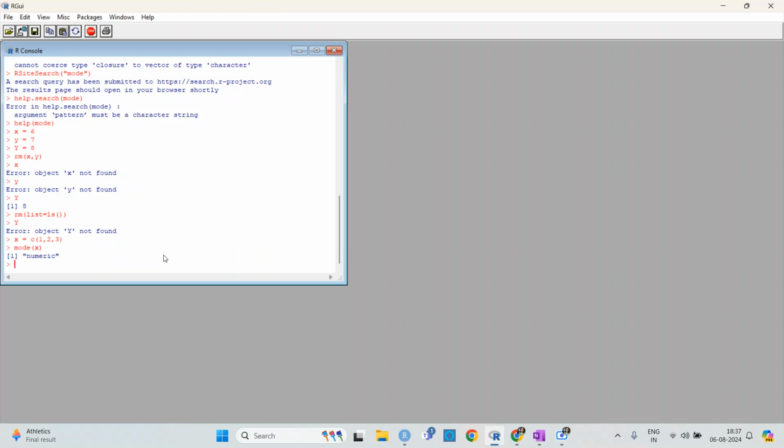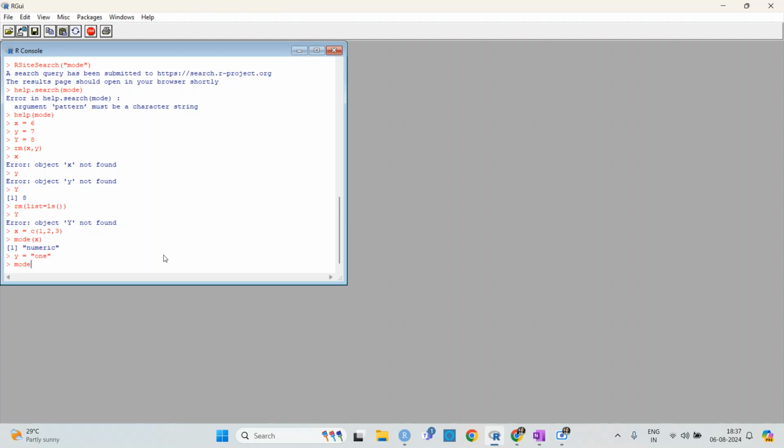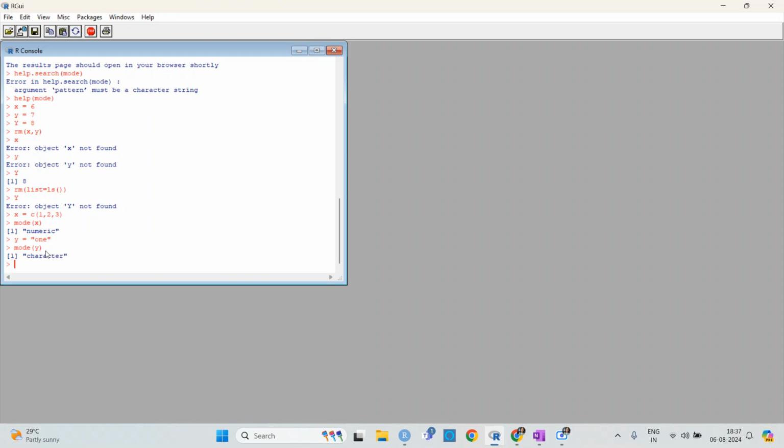The mode of x is numeric. If I write y as a string and then check the mode of y, it is character. So if you write in this form, you will know it is in character form.